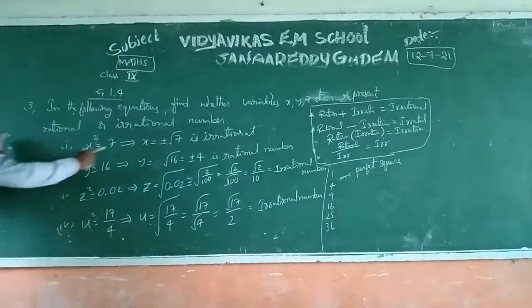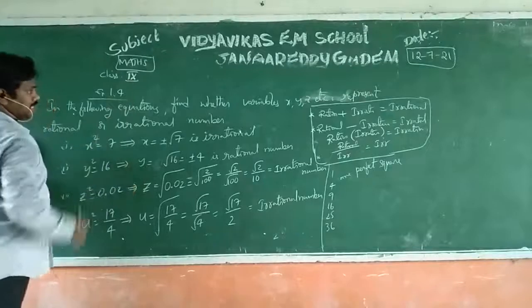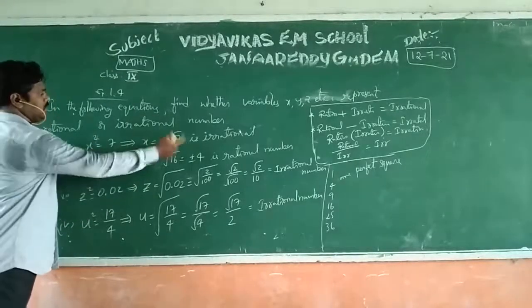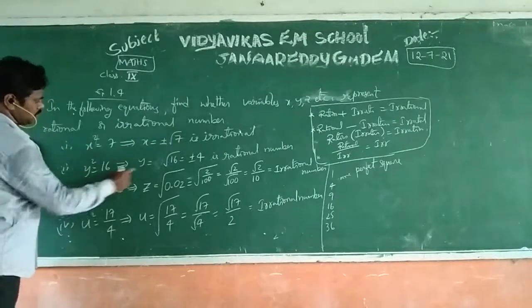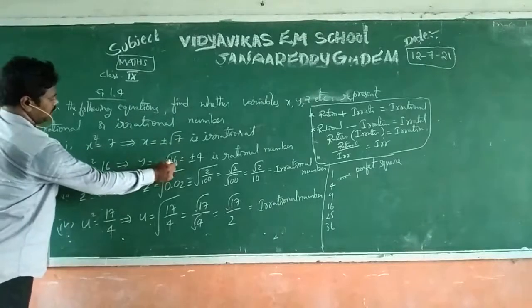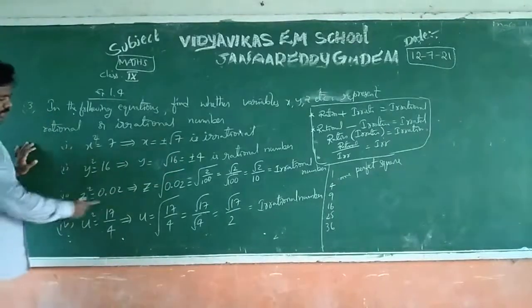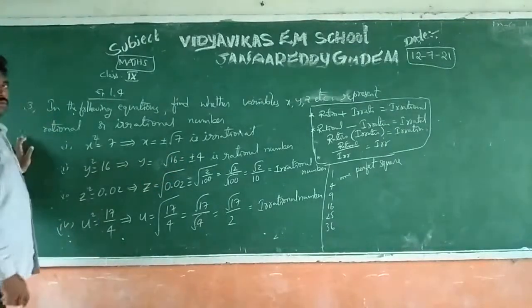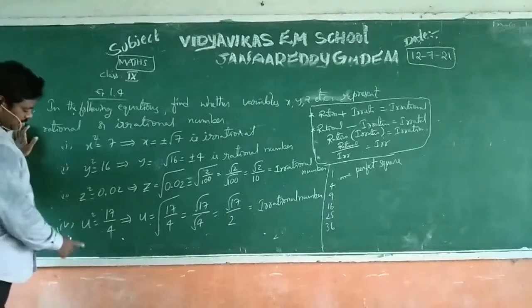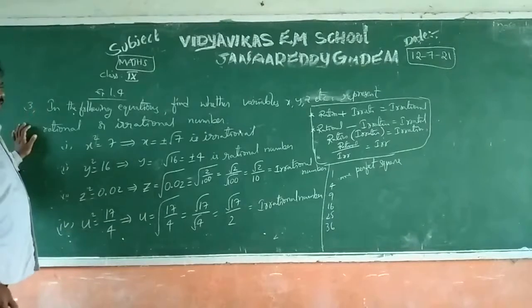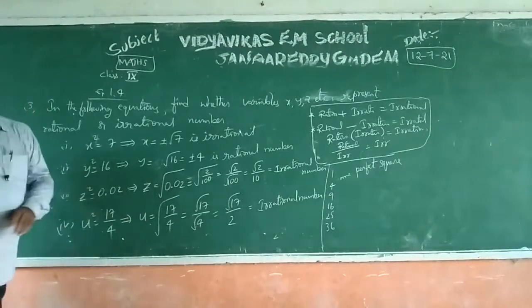But the values of x, y, z and so on? x square is rational, but x is irrational. Here also check out, it is a perfect square, that's why it is a rational number. And the z value, root 2, is not a perfect square, that's why it is an irrational number. And here root 17 is not a perfect square, that's why it is irrational. Okay.